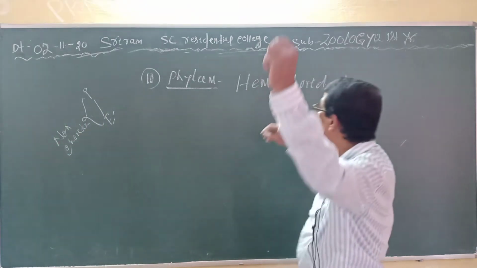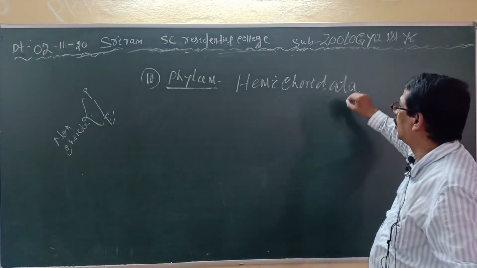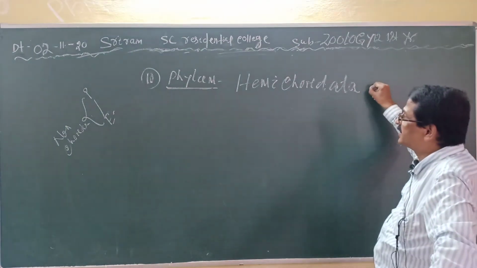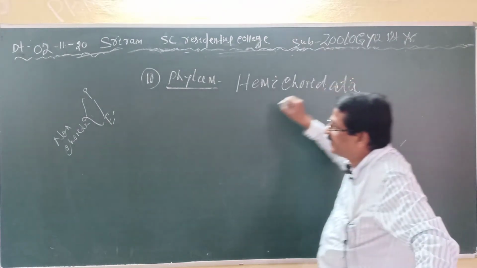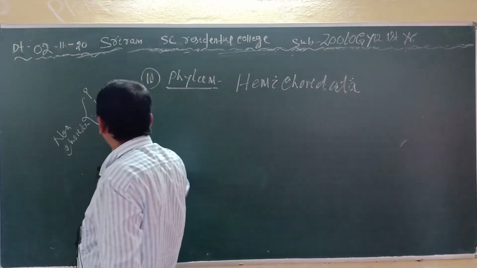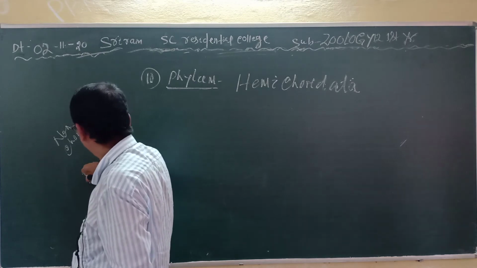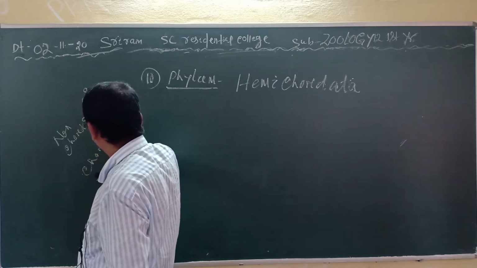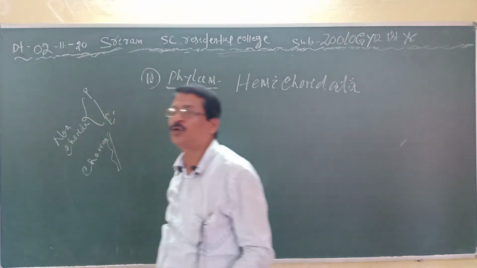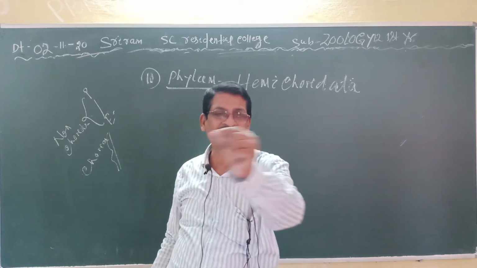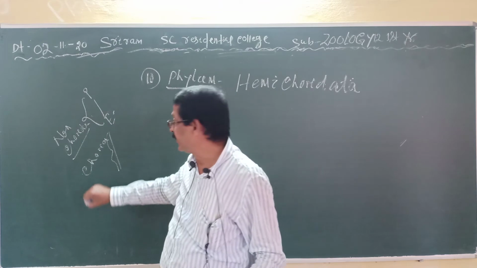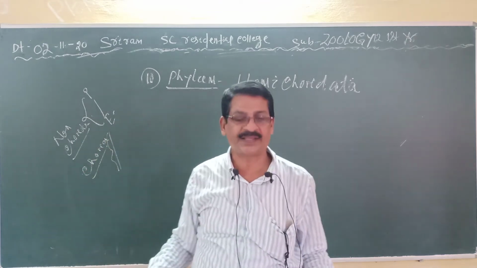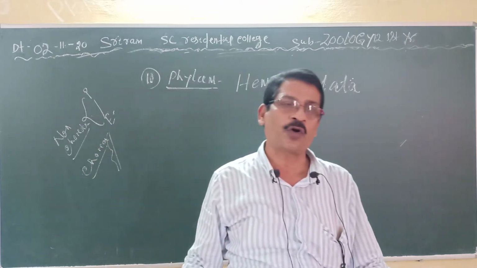Previously, the Hemichordata was studied under the chordata. In the classification, animals are divided into two parts mainly, non-chordates and chordates. Non-chordates means where the notochord is absent. Chordate means where the notochord is present. I have told you what the notochord is.